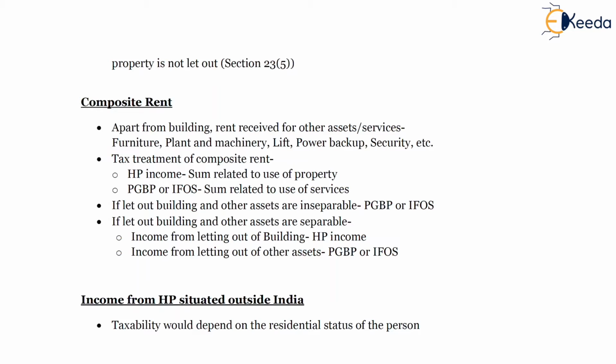So in those cases, how will the taxability be done? The composite rent is the combination of the housing rent as well as the other services.